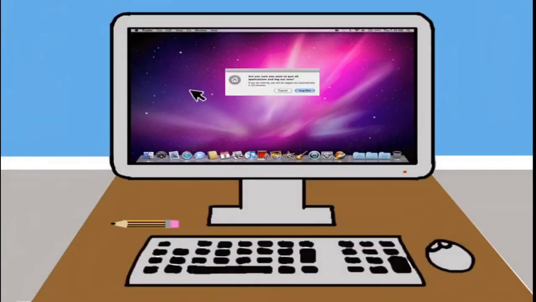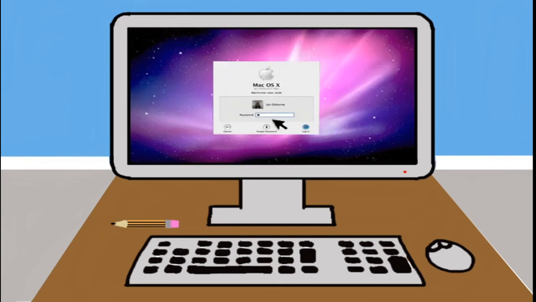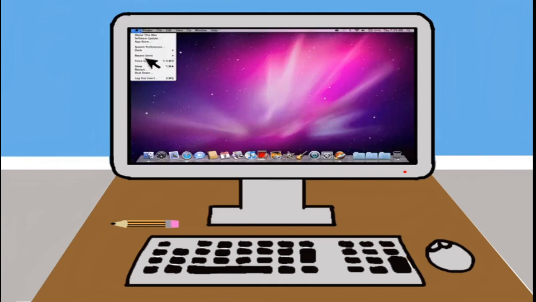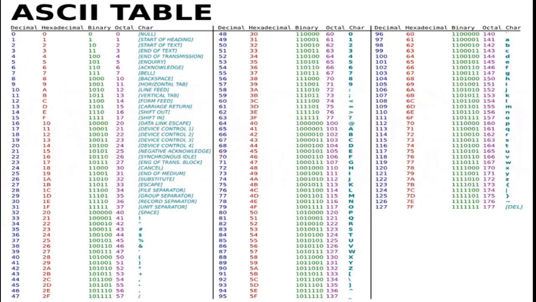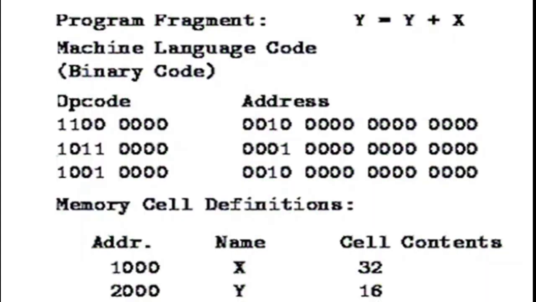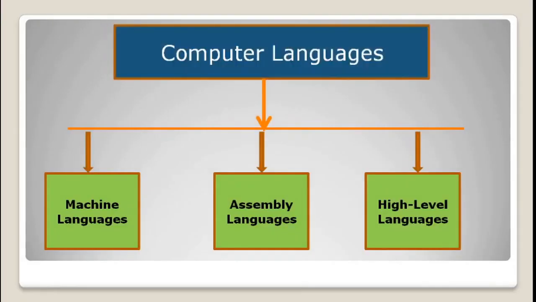A computer can understand only binary language, that is the language of zeros and ones. We use ASCII, American Standard Code for Information Interchange, codes made up of binary digits to represent alphabets and decimal numbers inside the computer. Binary language is also known as machine language. In the beginning, programs were written only in machine language, since it was the only language understood by the computer. There are three types of language: machine language, assembly language, high-level languages.